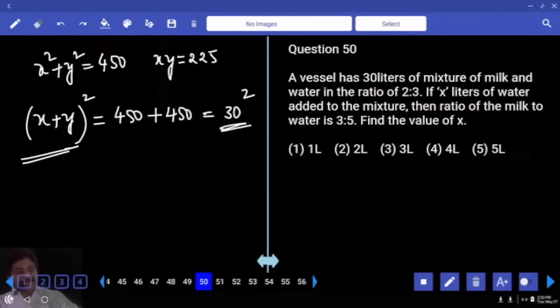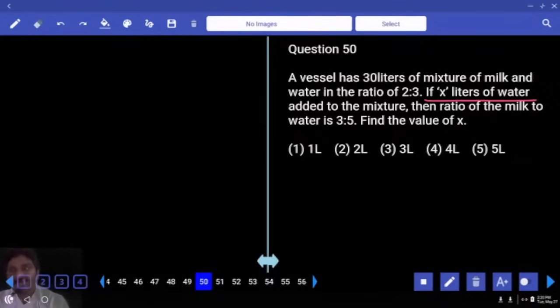A vessel has 30 liters of mixture of milk and water in the ratio 2:3. If x liters of water is added to the mixture, then the ratio of milk and water is 3:5. Find the value of x. 8. Second option.